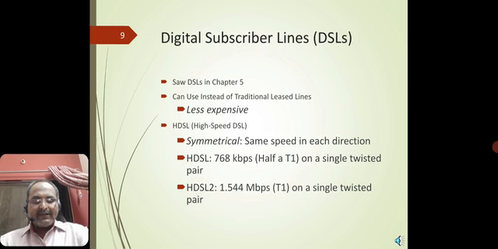And HDSL2, which is a 1.544 Mbps line, is a T1 on a single twisted pair for a transmission line. And it is always less expensive because we are using more accommodating channels in one line. So more customers can be accommodated using the dedicated line. Even if it is discrete, each trunking line acts as a channel. That is very important as far as DSLs are concerned.